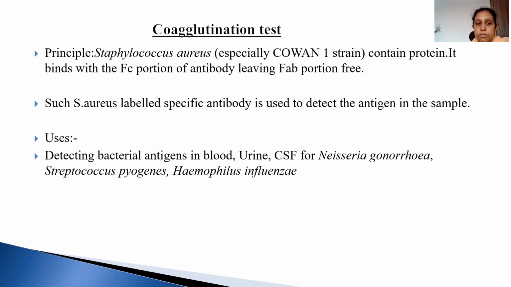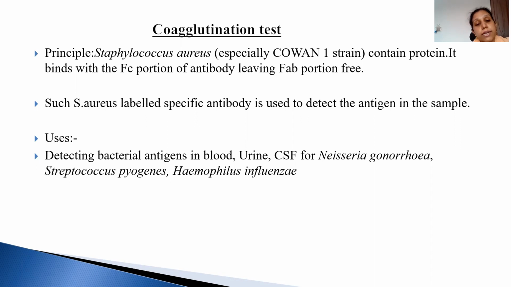One is the Fc, the stem part, and the other part, the arm, is the Fab portion. This protein binds with the Fc portion, and such Staph aureus labeled with specific antibodies is used for detection in the sample.